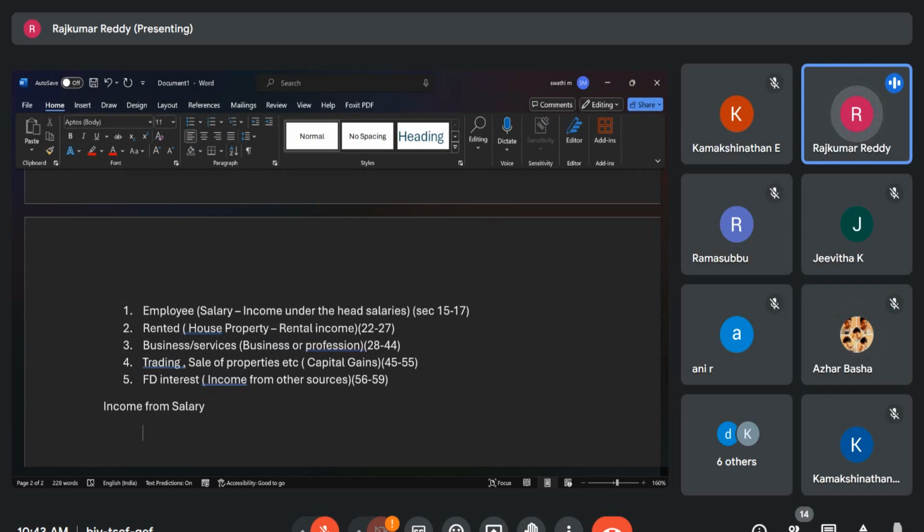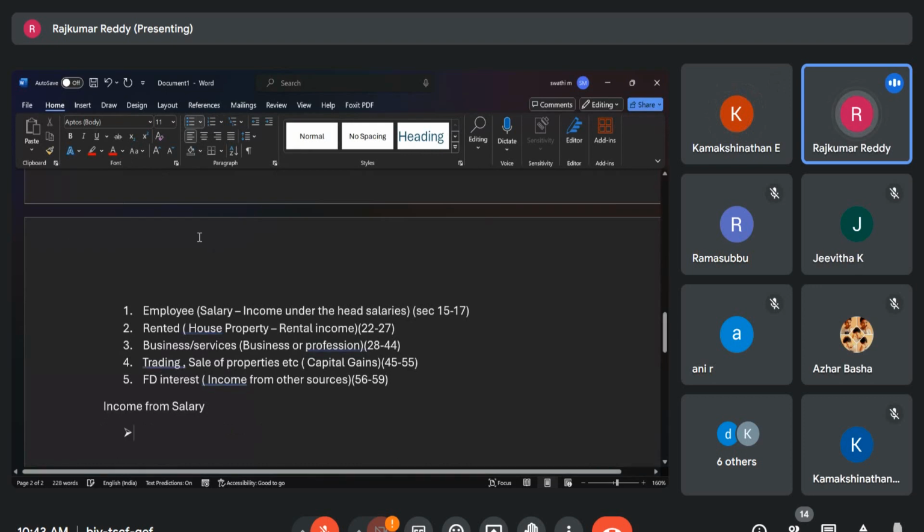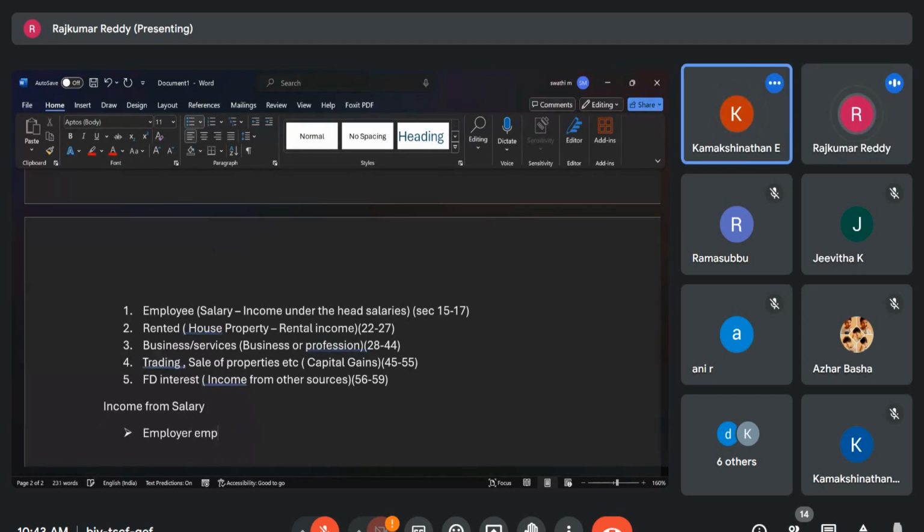Sir told he is working as a manager and he is earning the salary. So what is the relationship you are having with your company, sir? Manager. So in the legal terminology, we can take it as an employee relationship. Why this is important is you have some case studies also on this.